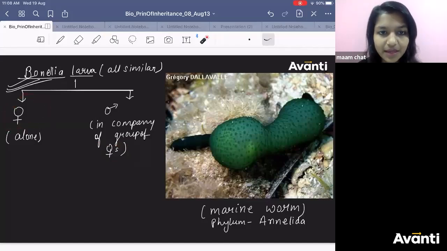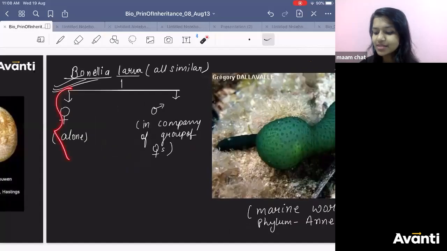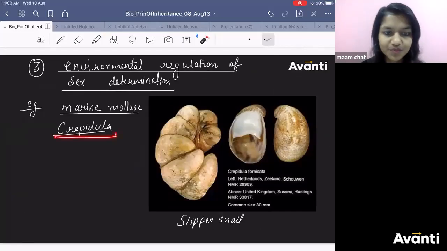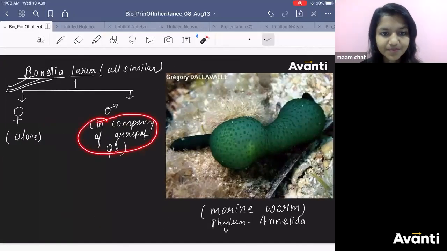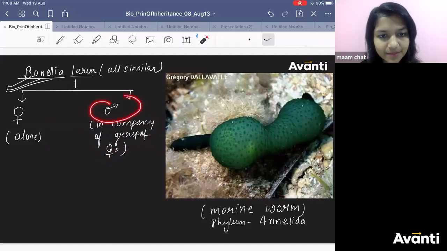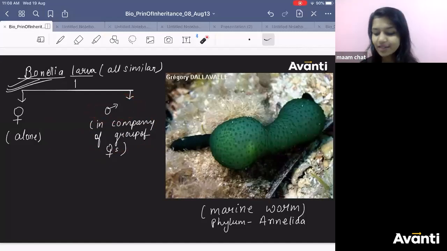The same thing happens in Crepidula also. If Crepidula are developing in a group of females, they will become male. If Crepidula is developing alone, that will become female.